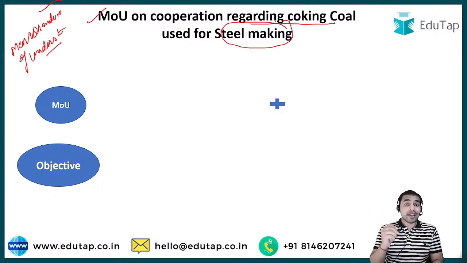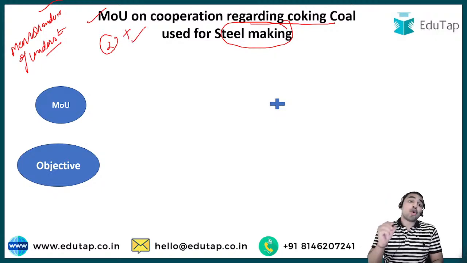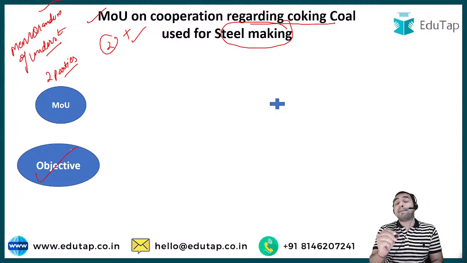And guys, whenever you see a news of MOU, always an MOU is being signed between two or more than two entities. So whenever you are covering the news related to MOU, you are required to go for two things very importantly. First one is what are the two or more parties between which the MOU has been signed, and guys, the next thing is the objective of that particular MOU.